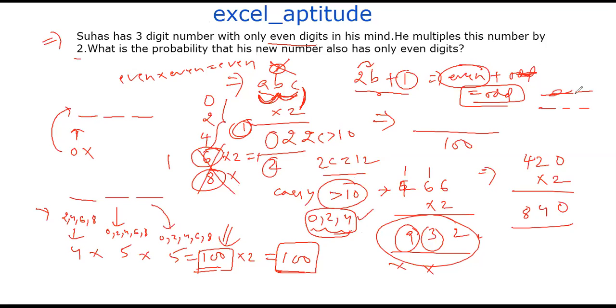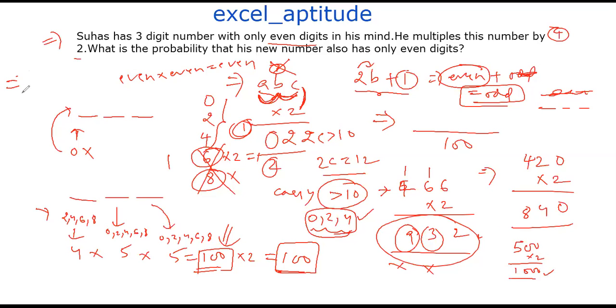Now you may think there is a chance of obtaining a four-digit number. There is no chance, because 500 multiplied by 2 is 1000, so all digits must be less than 6. That means it should contain only 0, 2, and 4.